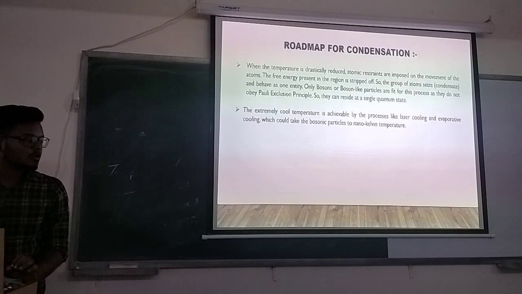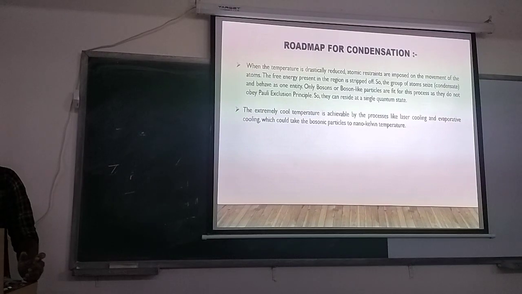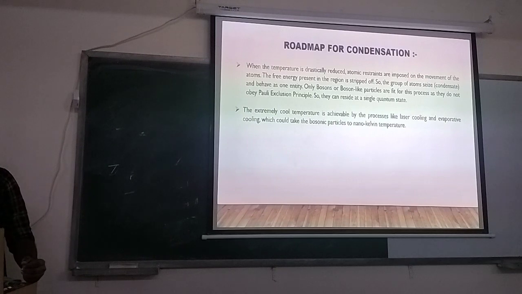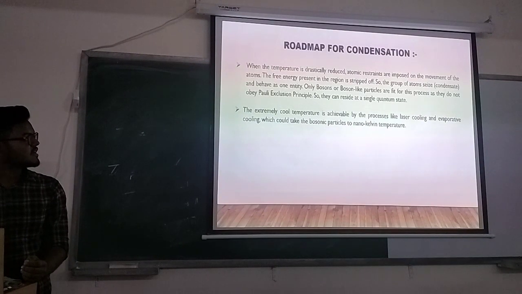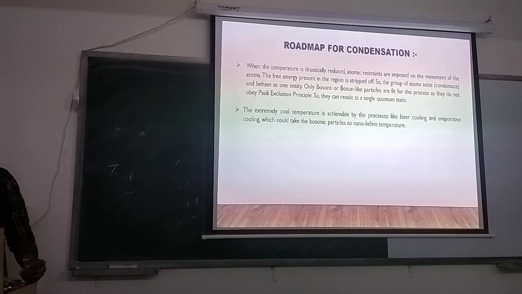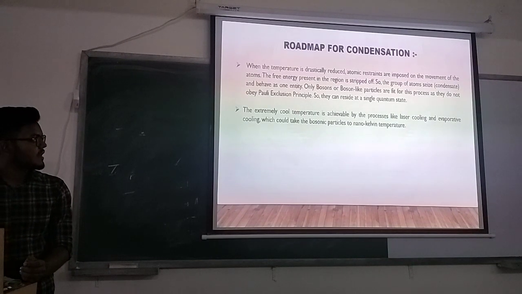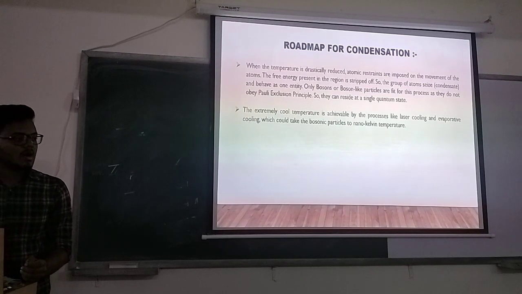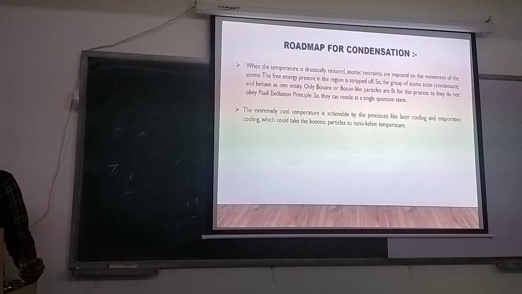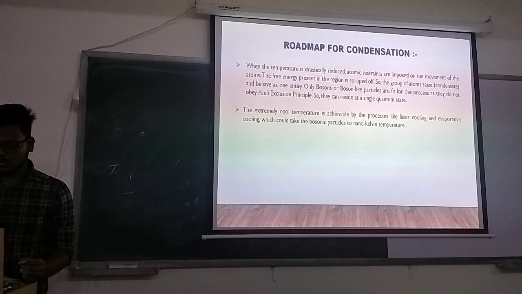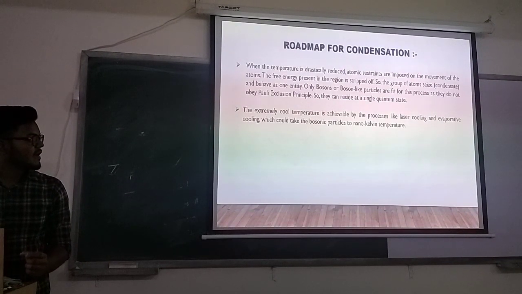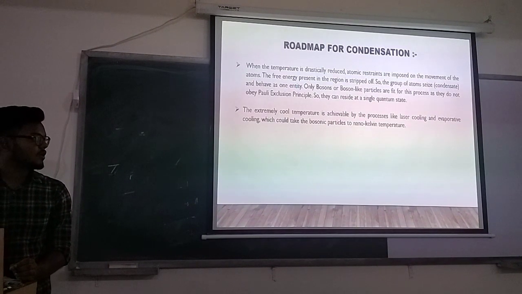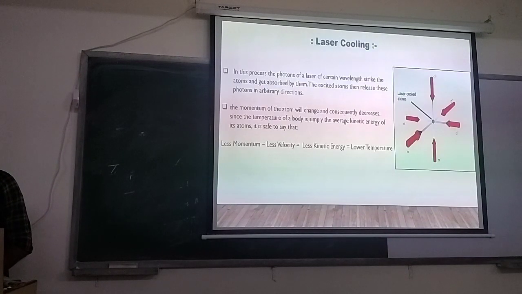Next, condensation. What happens in condensation is that when we decrease the temperature drastically, reduced atomic distances are imposed on the movement of the atoms. The free energy present in the region is stripped off. So the group of atoms, or condensate, behaves as one entity. Only bosons and boson-like particles are fit for this process, as they do not obey Pauli's exclusion principle, so they can reside in a single quantum state. The extremely cool temperature is achieved by processes like laser cooling and evaporative cooling, which could take the bosonic particles to nanokelvin temperature.